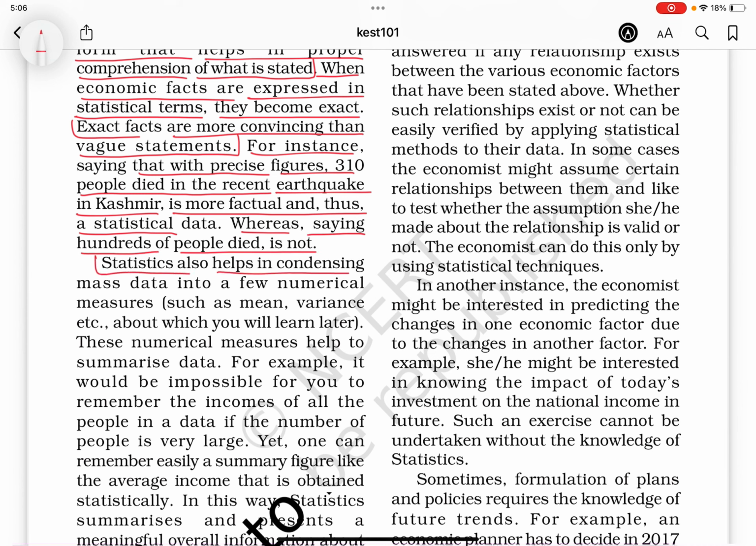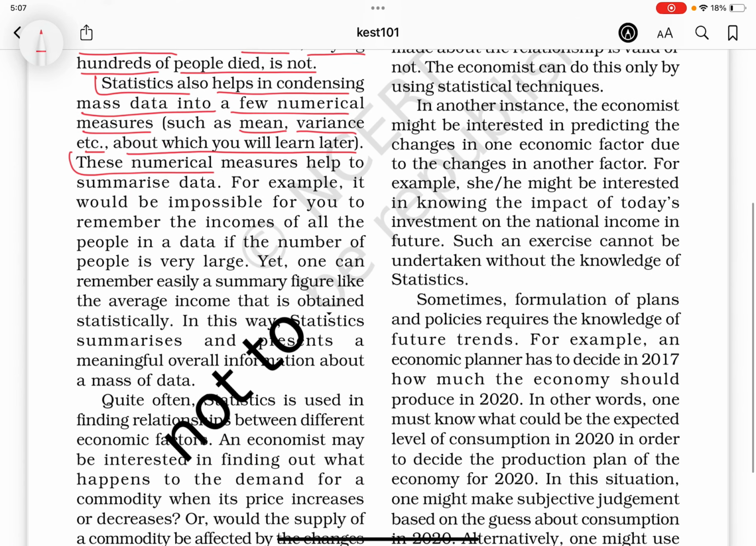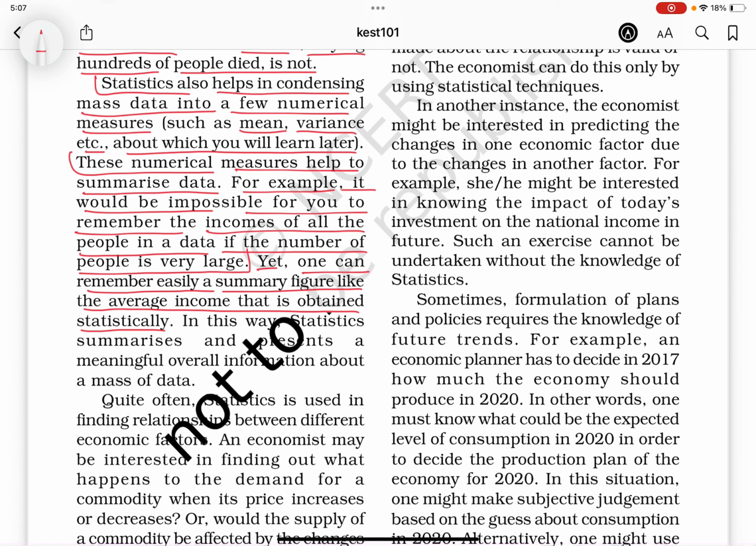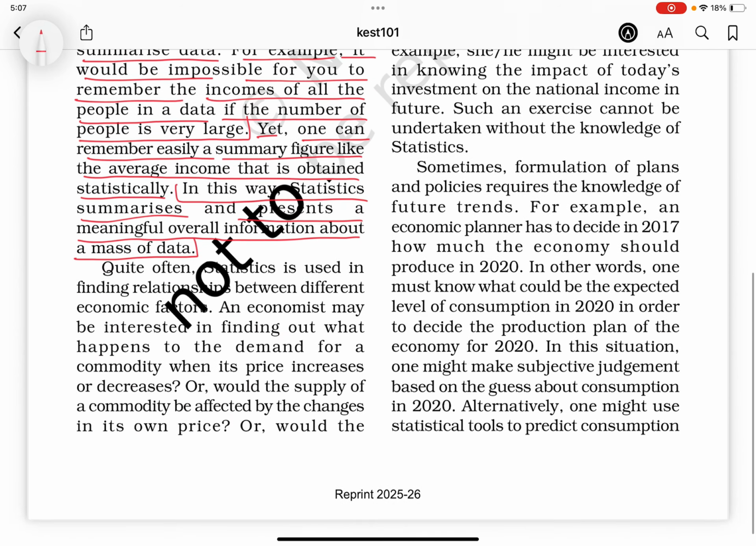Statistics also helps in condensing mass data into a few numerical measures, such as mean, variance, etc., about which you will learn later. These numerical measures help to summarize data. For example, it would be impossible for you to remember the incomes of all the people in a data if the number of people is very large. Yet, one can remember easily a summary figure like the average income that is obtained statistically. In this way, statistics summarizes and presents meaningful overall information about a mass of data.